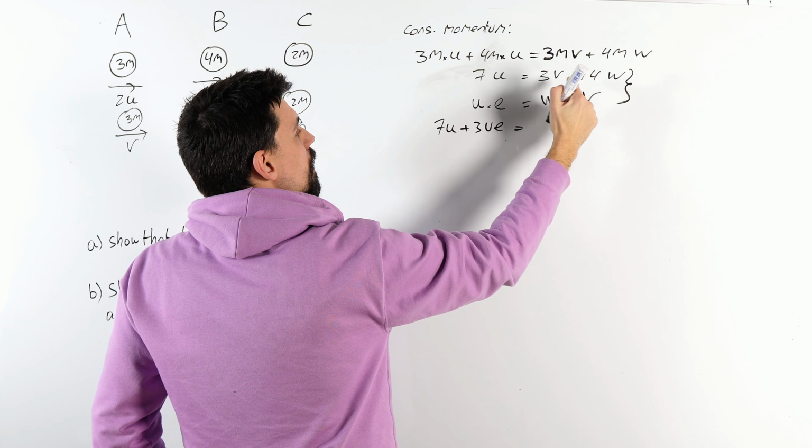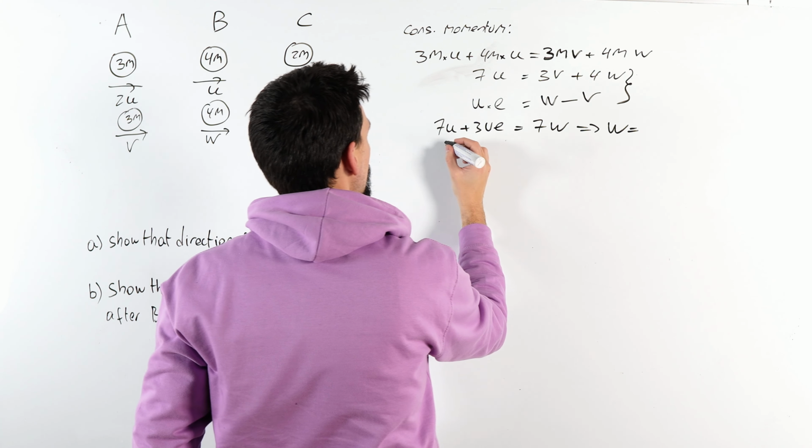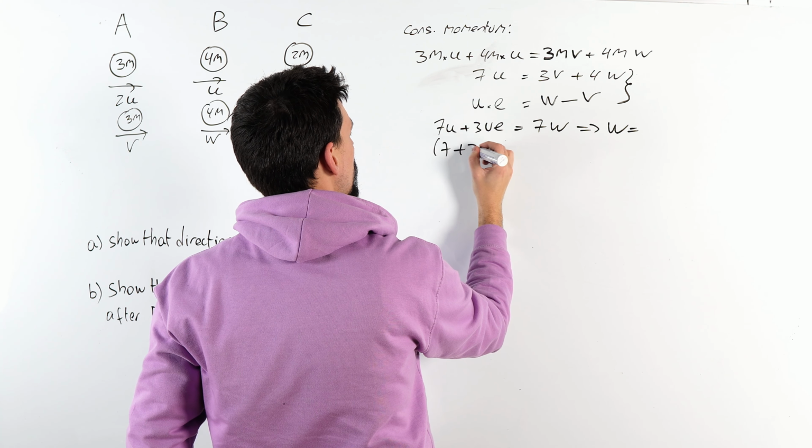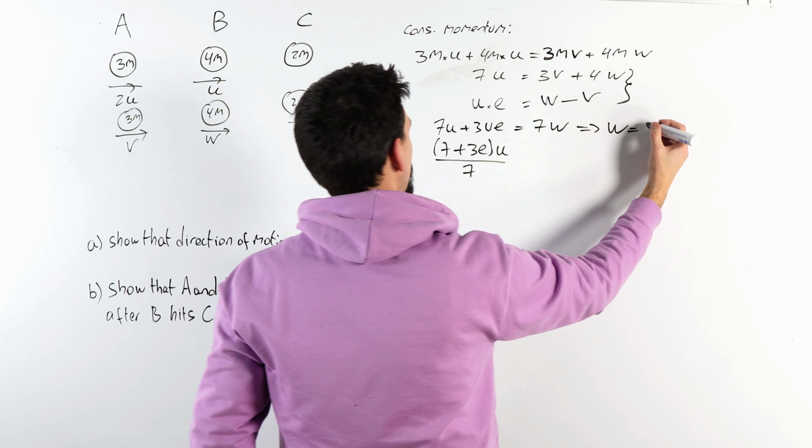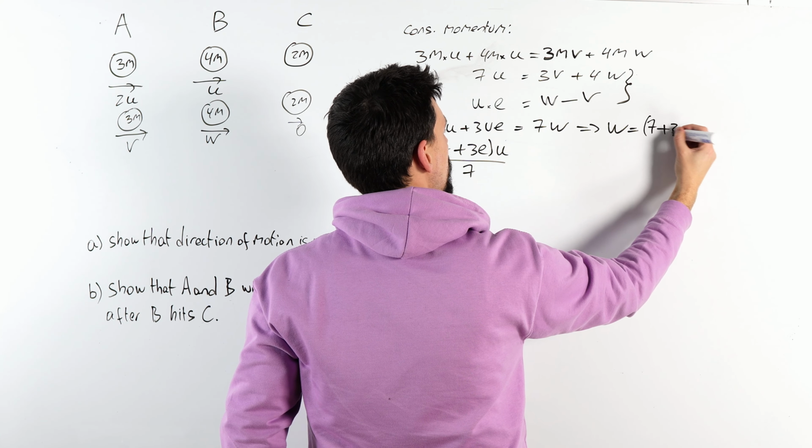What have we got? Have I done this correctly? 7w. I've got 3m and 7. Aha! Silly me. So we've got 7 plus 3e lots of u over 7 is w.